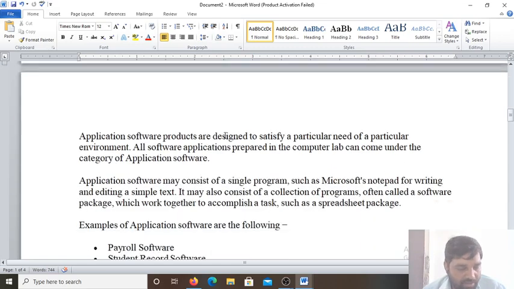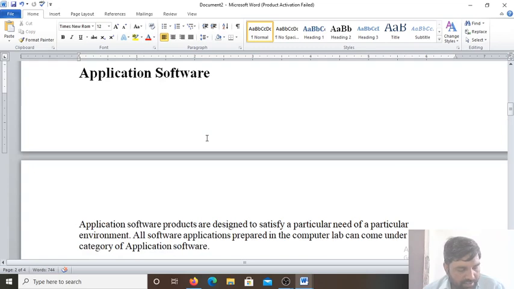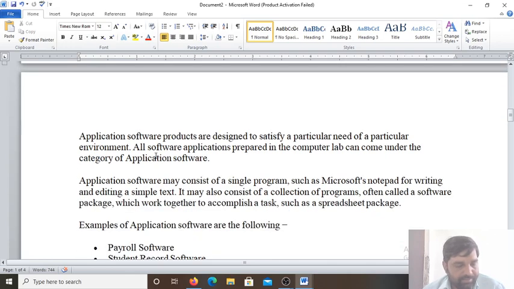The system software is also classified into four categories: operating system, language processors like compiler and interpreter, device drivers like mouse driver, keyboard driver, printer driver, and utility software. Next, the application software. Application software also comprises three categories: general purpose application software, specific purpose application software, and customized software.